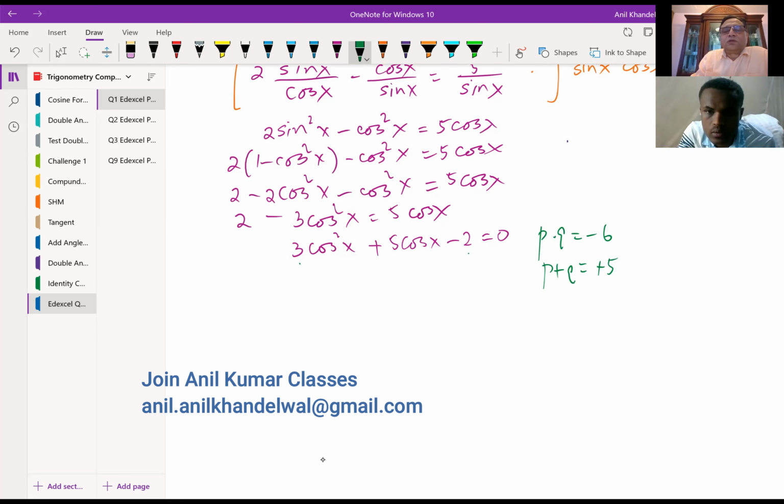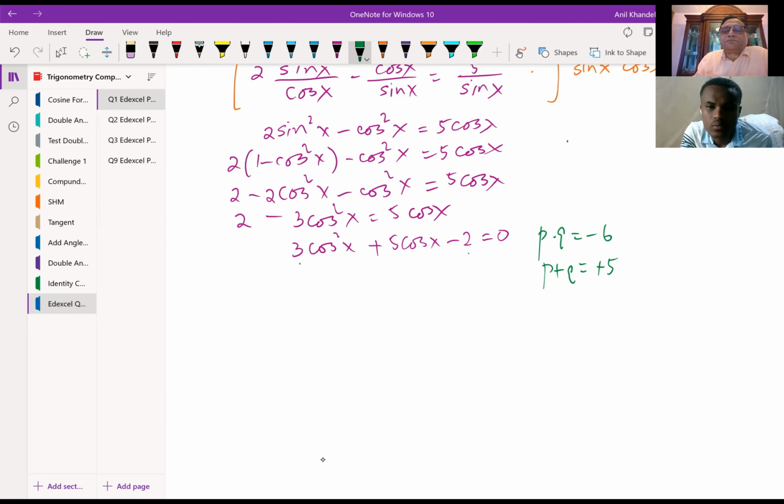So the two numbers could be what? 6 and minus 1 will work for us. Using this, we can rewrite this as 3 cos square x plus 6 cos x minus cos x minus 2 equals 0.